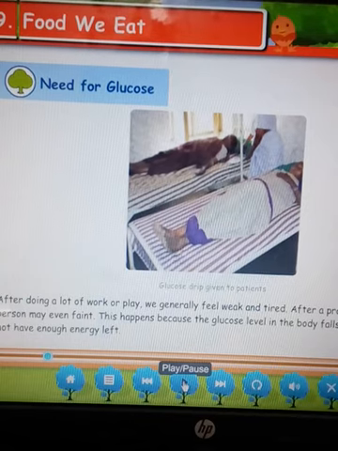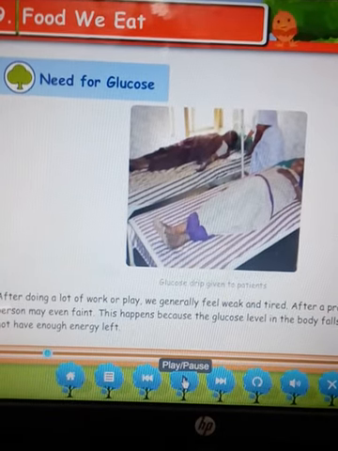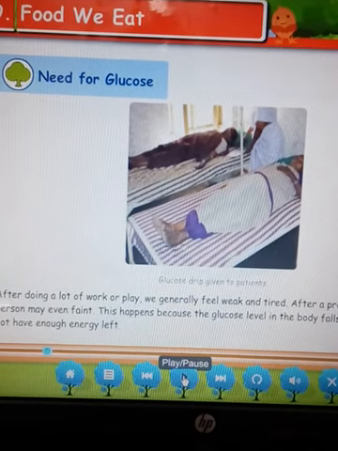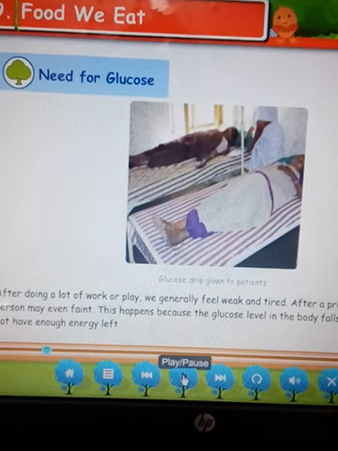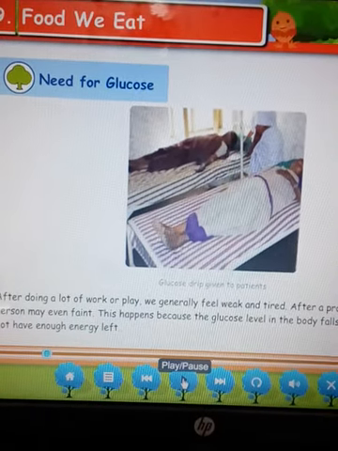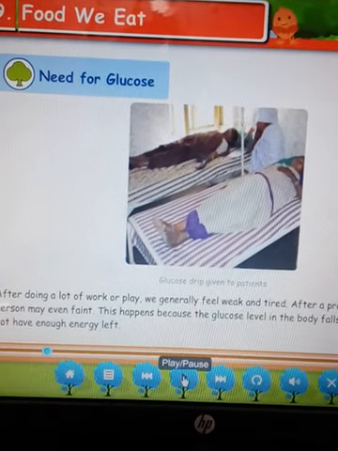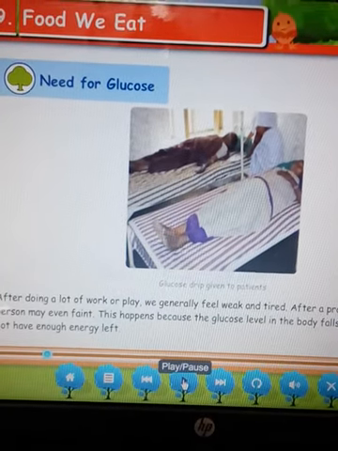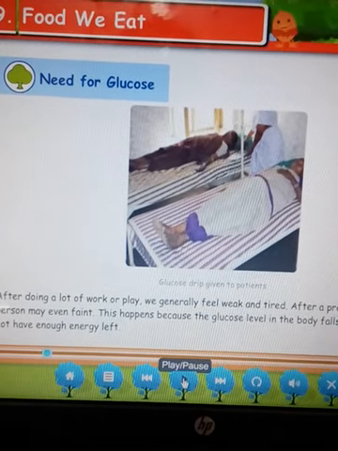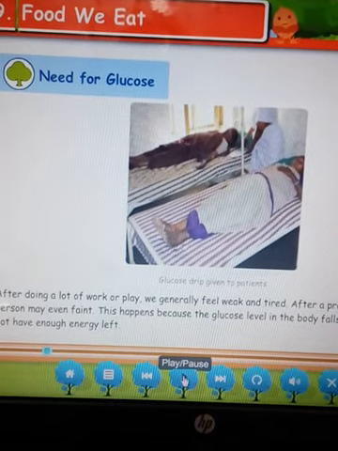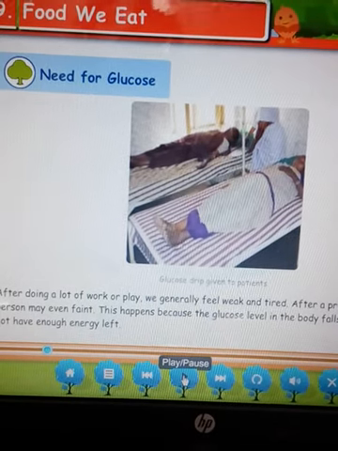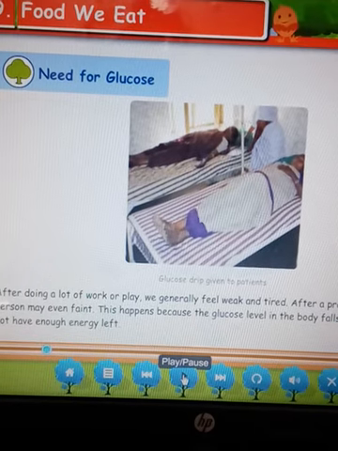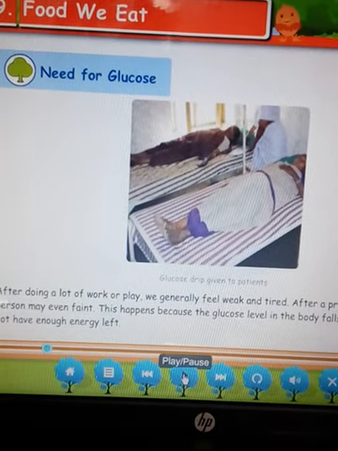And children, sometimes people need a glucose injection, a glucose drip. Why? Whenever any patient's body or any person's body feels dehydrated, means lack of liquid, and he or she is unable to eat solid food items, they are provided this glucose drip to fulfill their body with the liquid, or rehydrate.